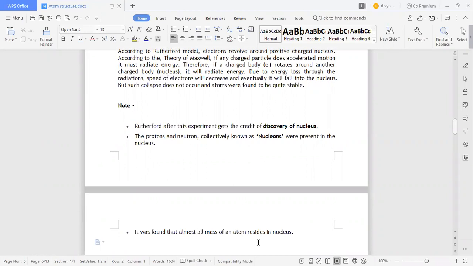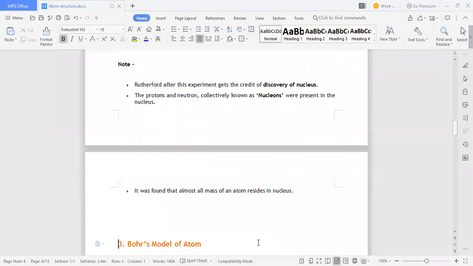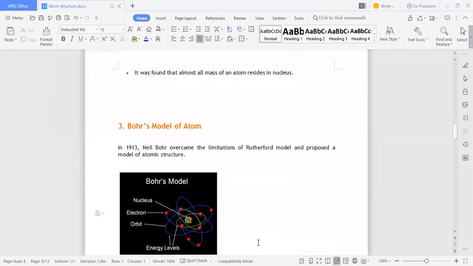The proton and neutron are collectively known as nucleons. So protons and neutrons, since they are present in the nucleus, are called nucleons. It was found that almost all the mass of the atom resides in the nucleus. So everything is residing in the nucleus.